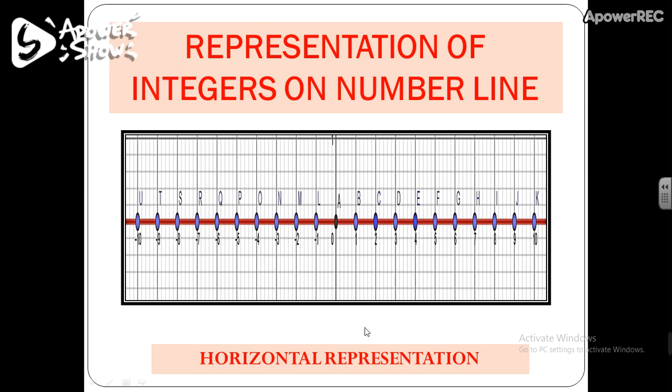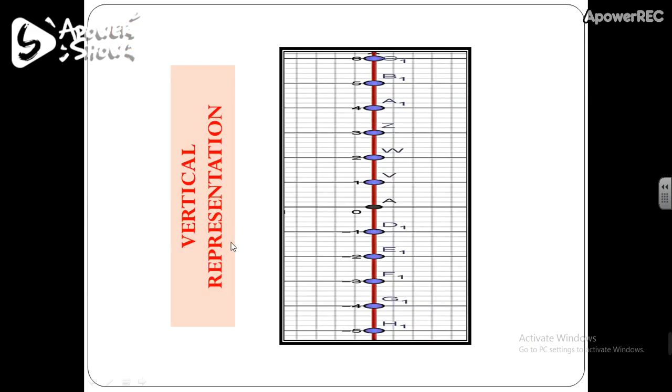Now let's move on to the next representation, vertical representation of integers. So here we have a vertical line. This point A represents 0, and the positive integers are marked above this point A, and the negative integers are marked below this point.